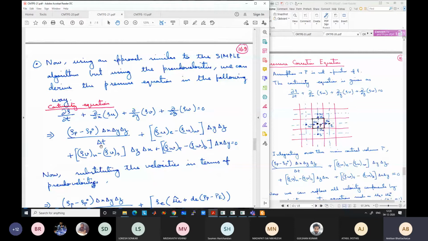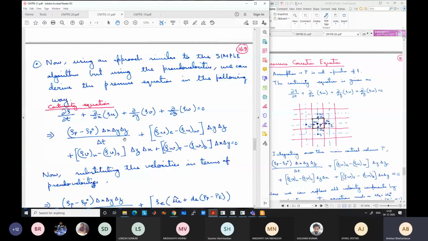So the second term, like what we have done in the previous class, if you integrate with respect to x, y, z and t, for y, z and t you will get delta y, delta z and delta t. But for x, because there is a gradient, you will get rho u at east minus rho u at west. So this delta t has vanished from here, because we divided all the terms by delta t, and here one extra delta t has come in the denominator, which will not come directly if you just discretize it.